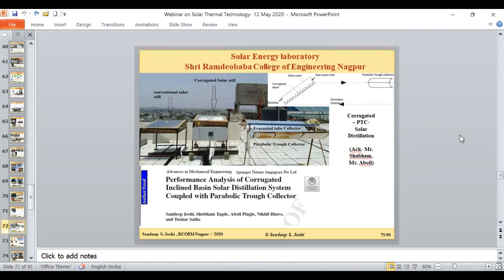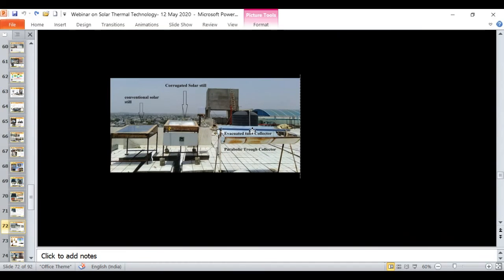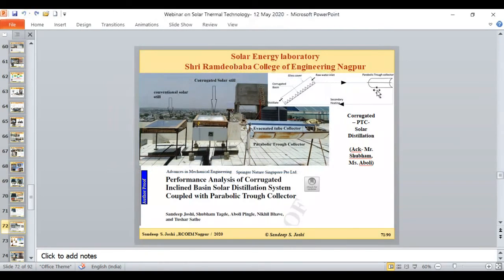Then we made a little bit of improvement in the same system. In order to improve the rate of evaporation, we went for the evacuated collector system with the parabolic trough collector. We have attached a parabolic trough collector with an evacuated system to this solar collector. Like you can see in this figure, a parabolic trough collector is attached as a secondary heating arrangement to this corrugated basin. To this corrugated basin, the radiations are directly coming, hitting the basin, and increasing the rate of evaporation of water.